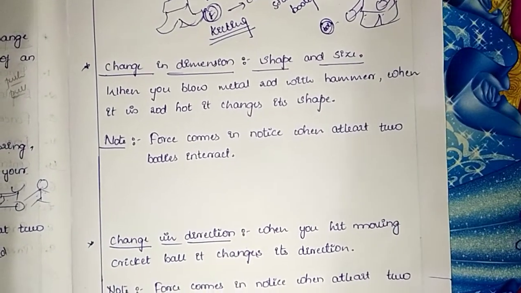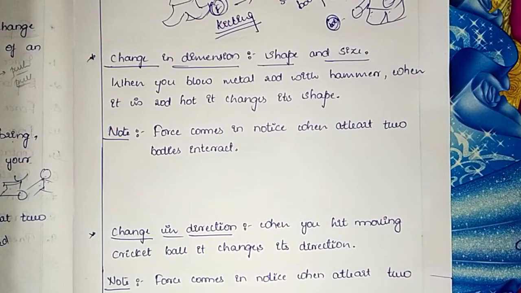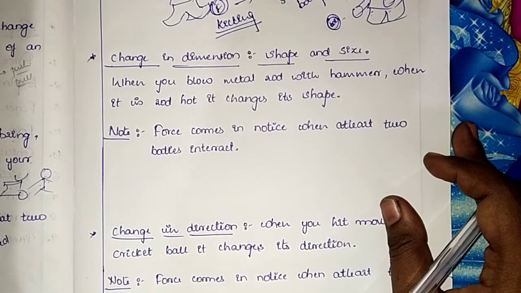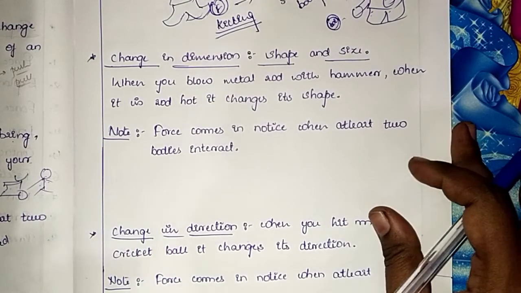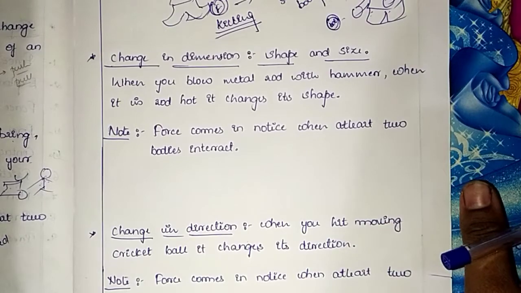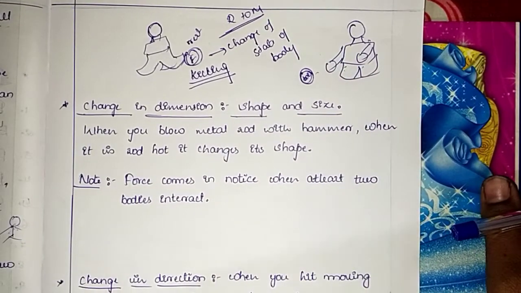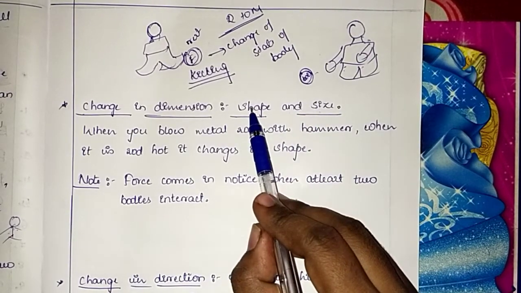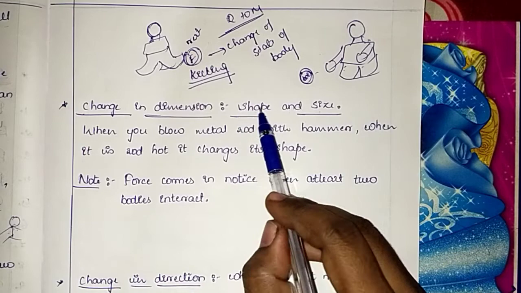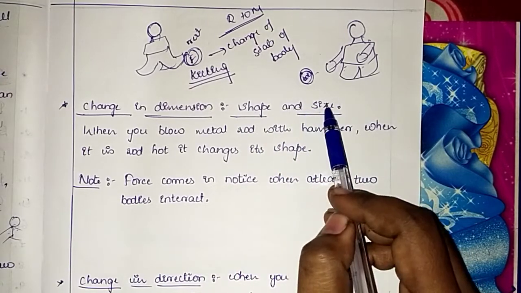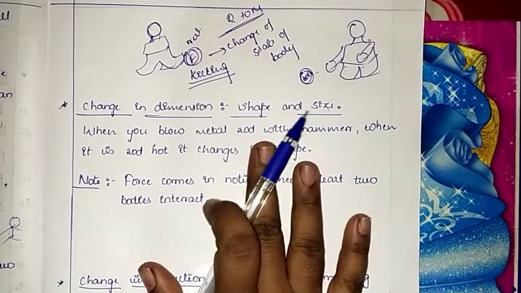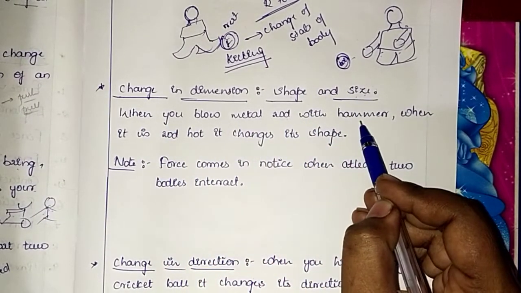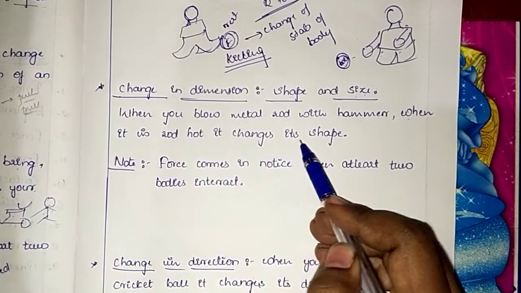Then we have change in dimension. The change in dimension is also caused by force being applied. So what is that? We'll study here. Change in dimension is nothing but change in shape and size. So force can change the shape as well as the size. When you hit a metal rod with a hammer when it is red hot, it changes its shape, isn't it?